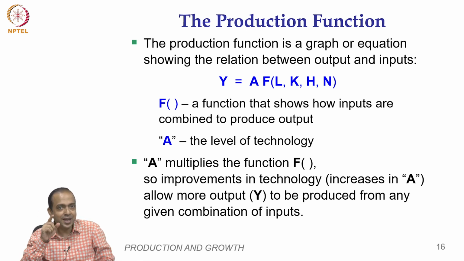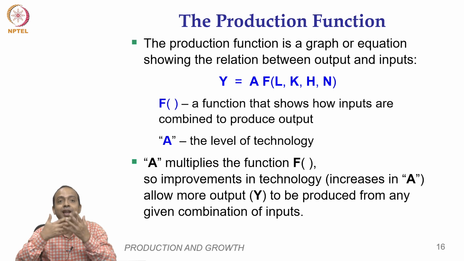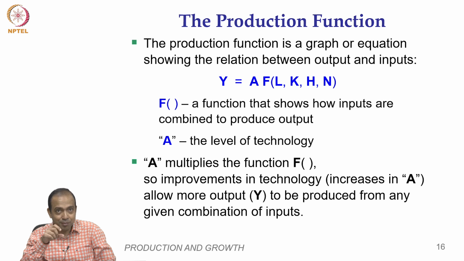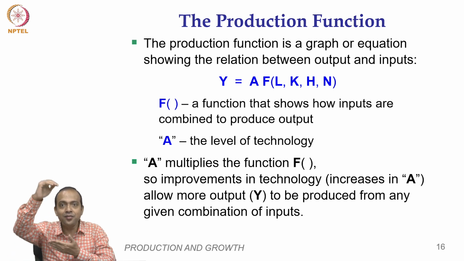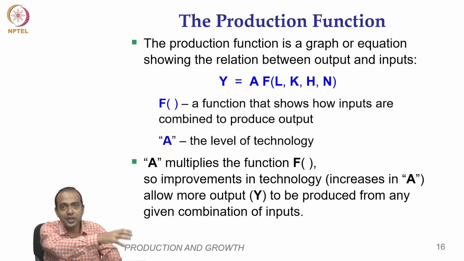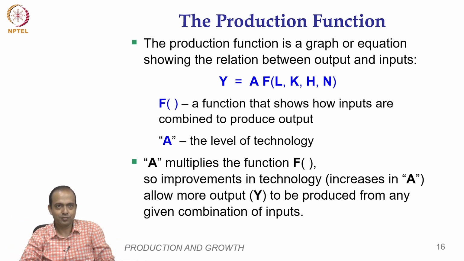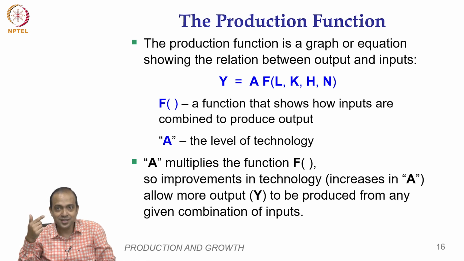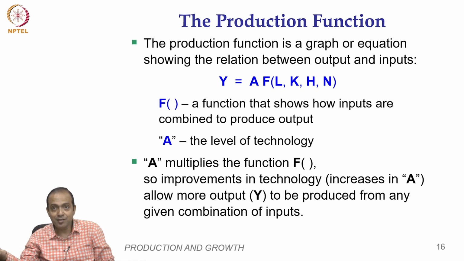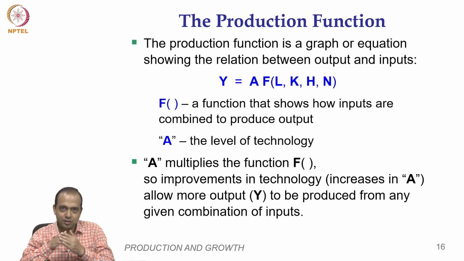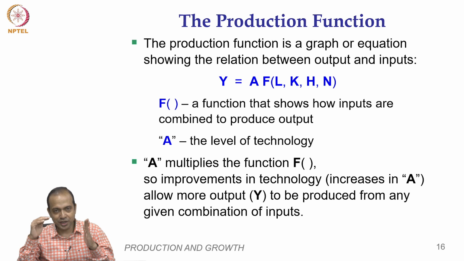Then what is A there? A is basically the level of technology. Since A is appearing in a multiplicative form, the higher the level of technology, the higher would be your level of output given the same level of input. So, advanced countries like Japan are getting more output from a given input bundle because the A is different, the level of technology.